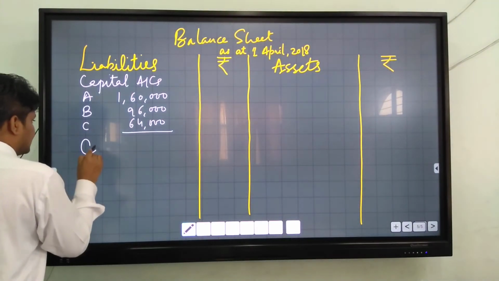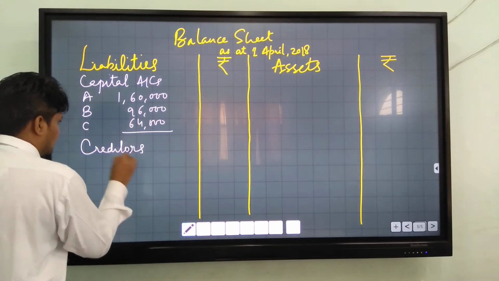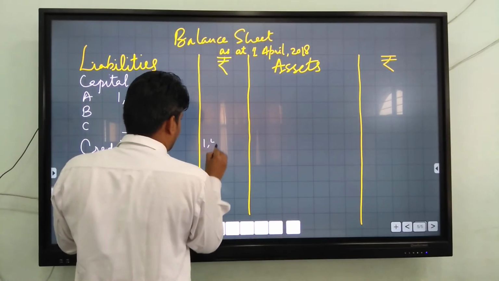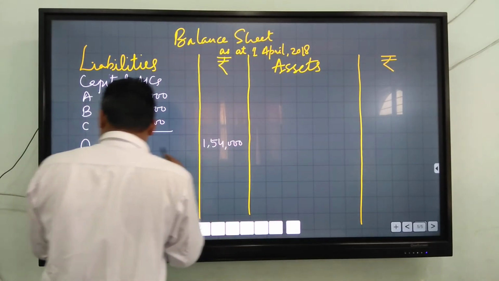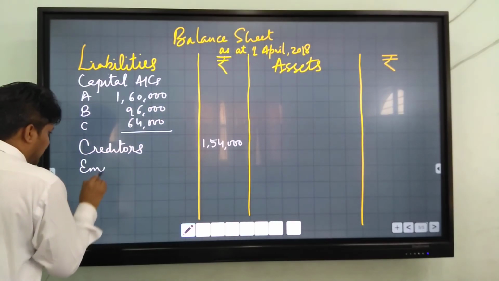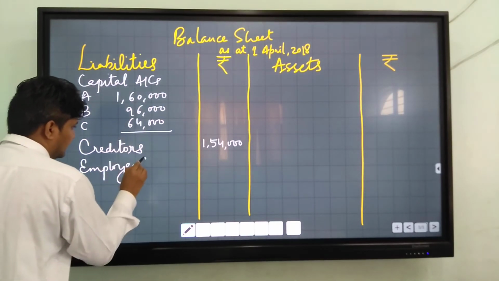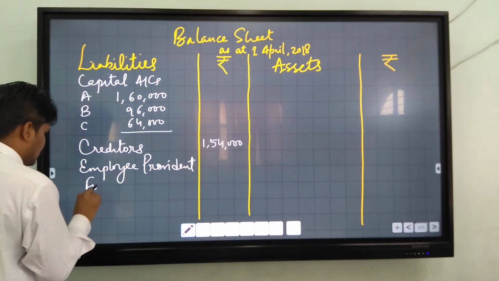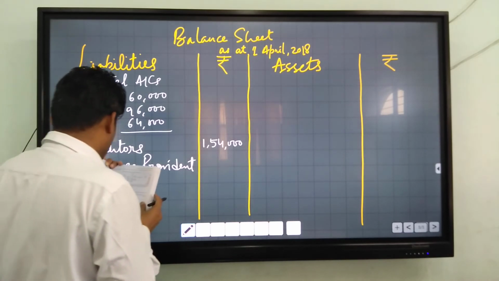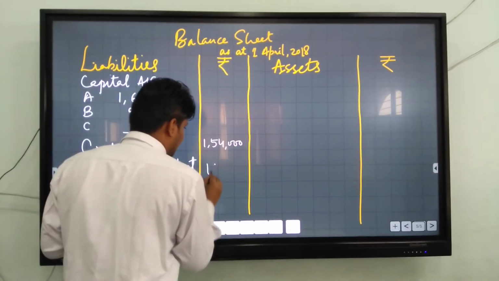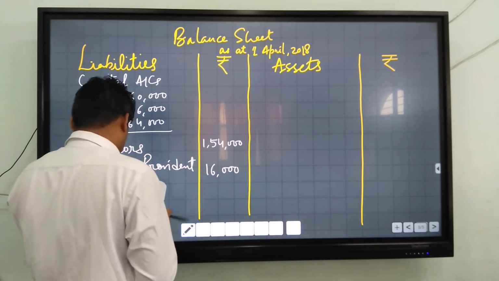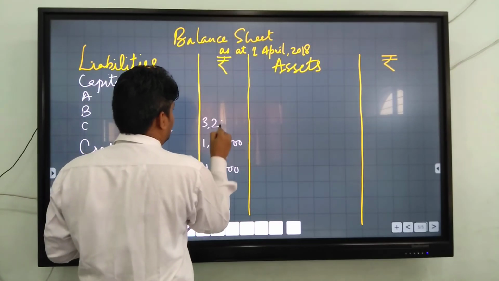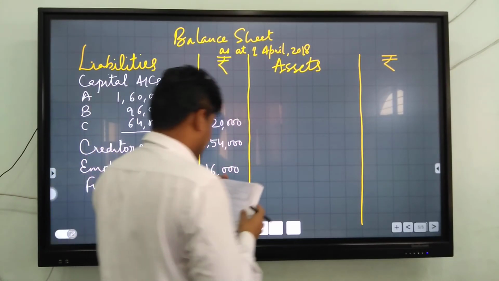And creditors, given 1,54,000. EPF, Employee Provident Fund, 16,000. And the total of this is 3,20,000. And on the asset side,